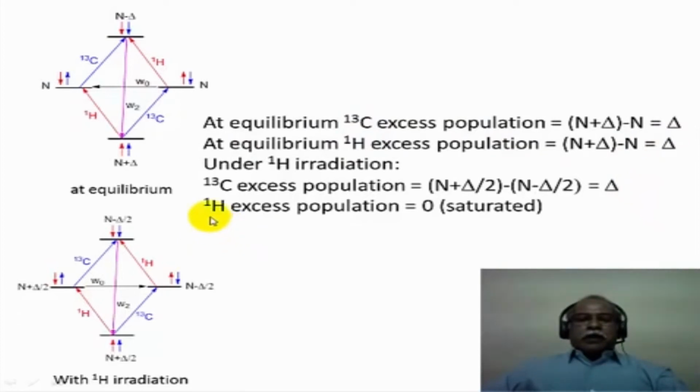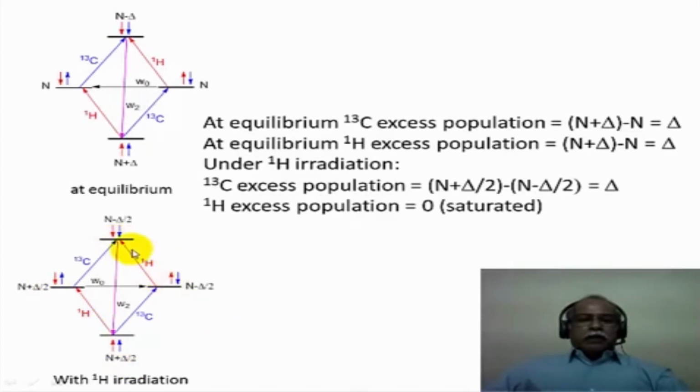Now what happens when the proton is irradiated? In other words, this is a scenario when the proton gets irradiated. We are talking about irradiation so that the population becomes nearly equal. In other words, saturation is what we are talking about, in terms of the second radio frequency corresponding to the frequency of the proton being applied, and at the proton resonance, the proton spins get excited to the higher excited state such that the population now is equal between the two proton levels.